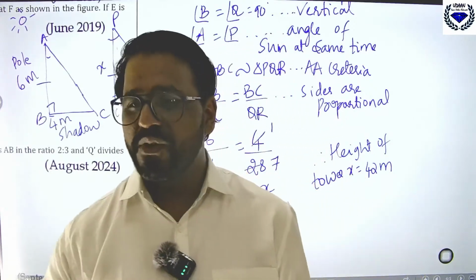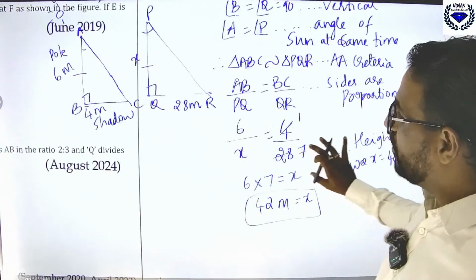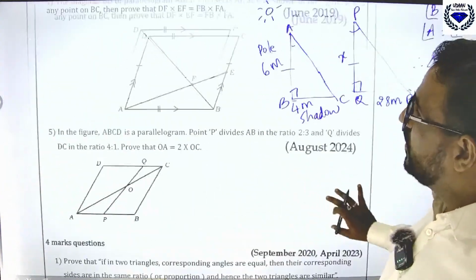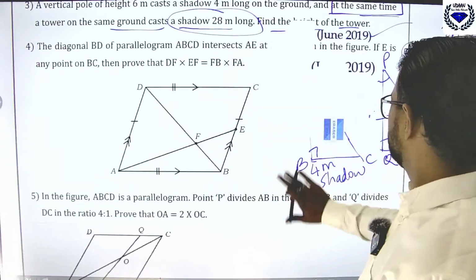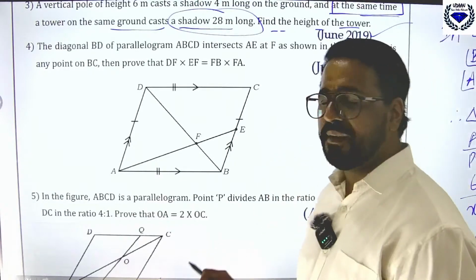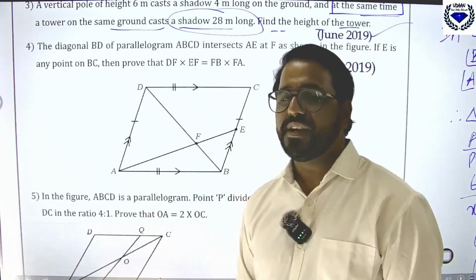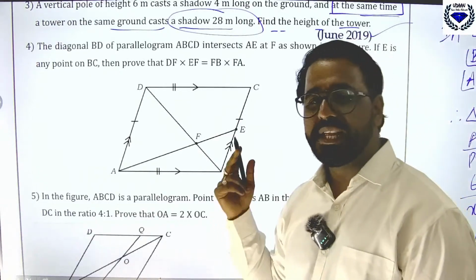So I'll just move on to the next set of questions, question number 4. Let me know how you can solve this very important sum, and it came in June 2019, along with the previous one.